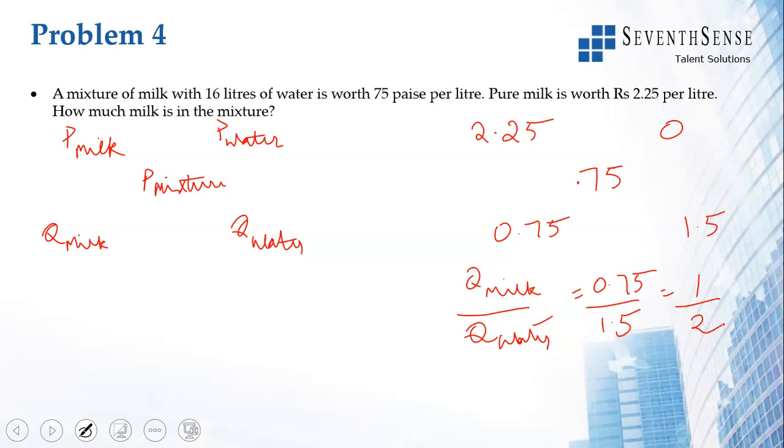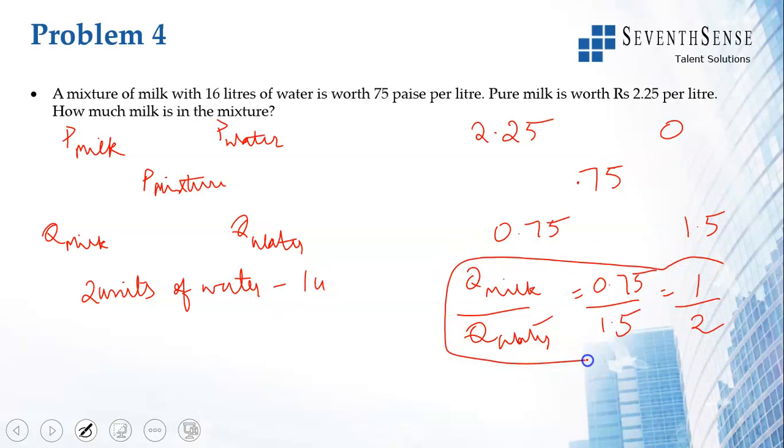16 liters we have milk. He is saying 16 liters of water. Okay, he's saying 16 liters of water is present in this mixture of milk and water. So for 2 units of water, I have 1 unit of milk, right? That is what this ratio says. For 16 units of water, how many units of milk do I have?